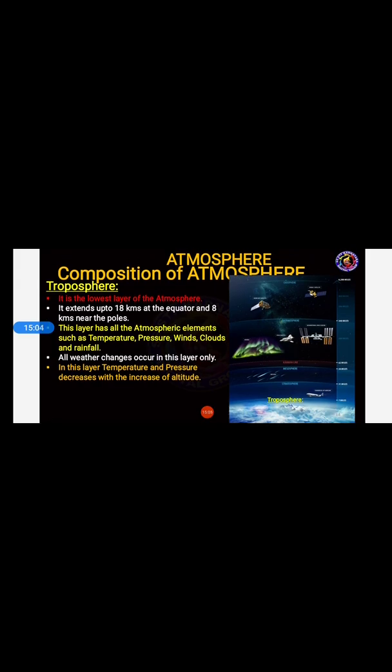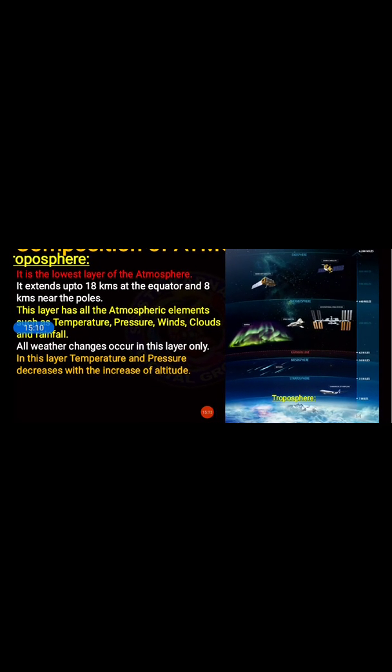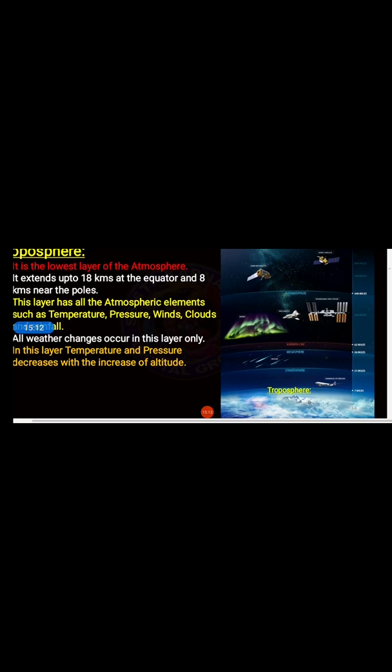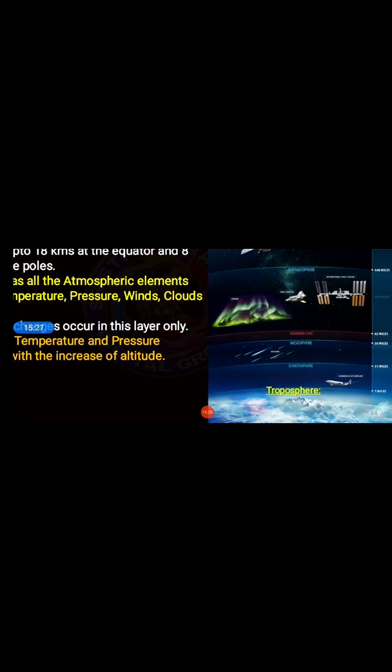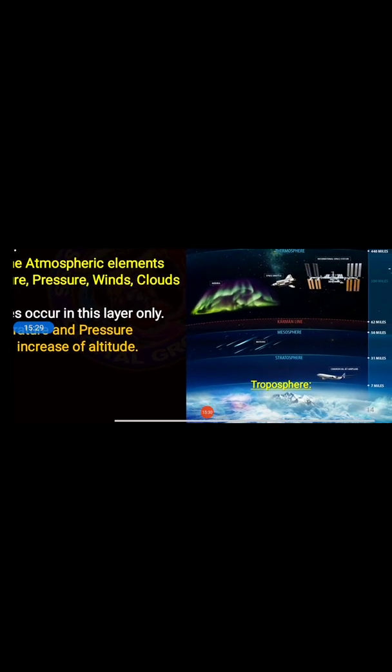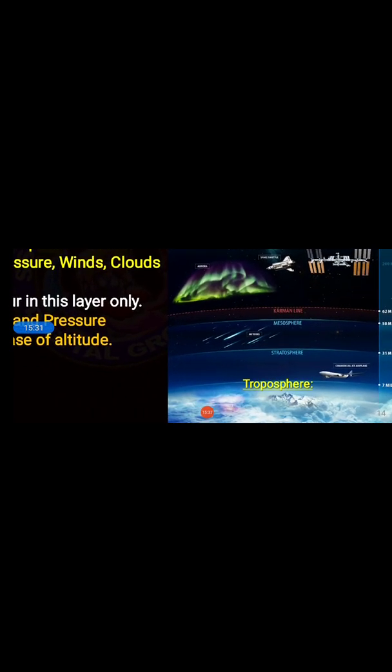Got it, students? What is the importance of troposphere? As I said, it is the lowest layer of atmosphere, and it extended up to 18 kilometers at the equator and 8 kilometers near the poles, that is North Pole and South Pole, as you know. Then this layer has the atmospheric elements, that is temperature, pressure, winds, clouds and rainfall, and all weather conditions occur in this layer only.